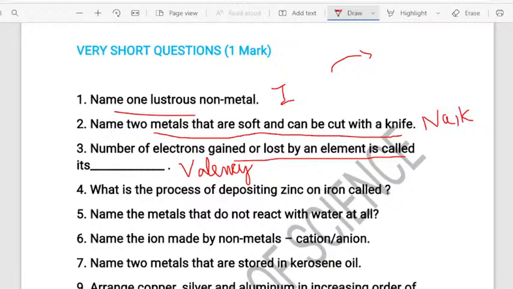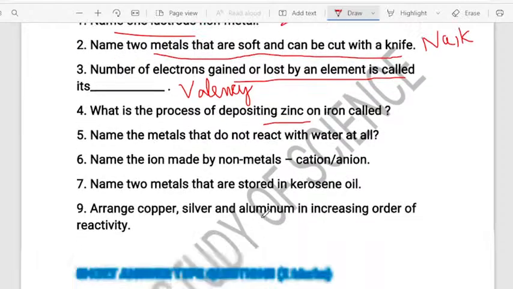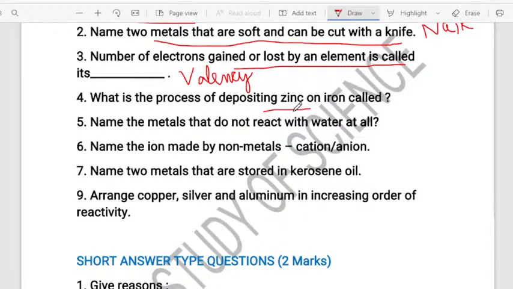Very good. The first correct answer is given by Pallavi, followed by Anand Kumar, and many of you have given the right answer. It is galvanization, dear students. What is meant by galvanization? In galvanization, a thin layer of zinc metal is coated on other things. As they have mentioned, depositing zinc on iron, this particular process is called galvanization.